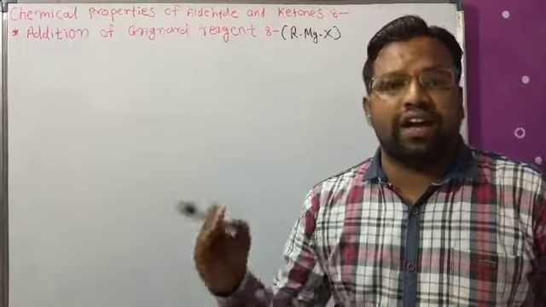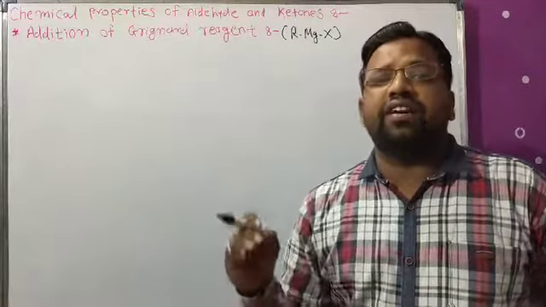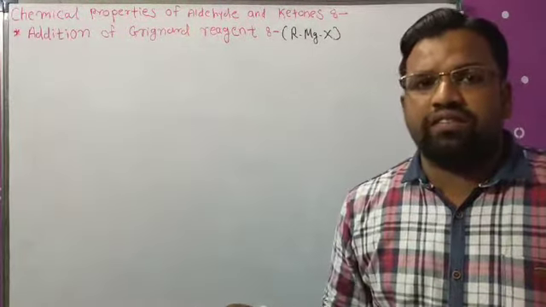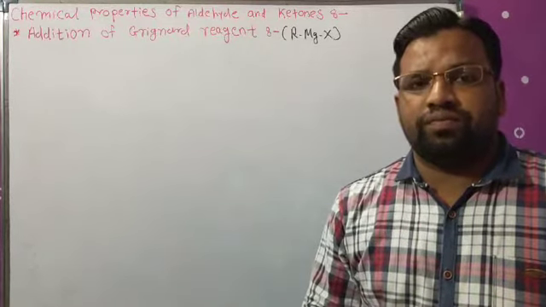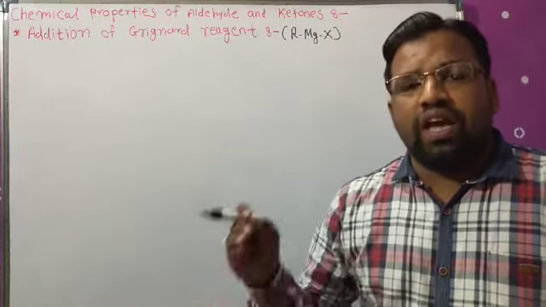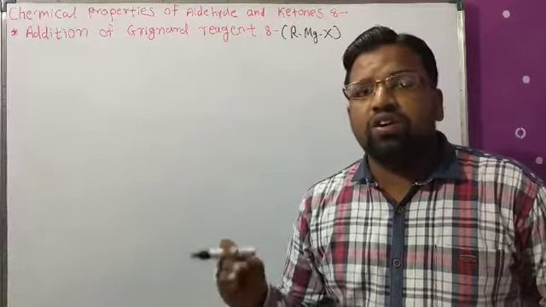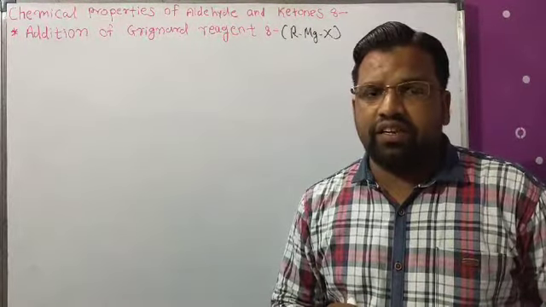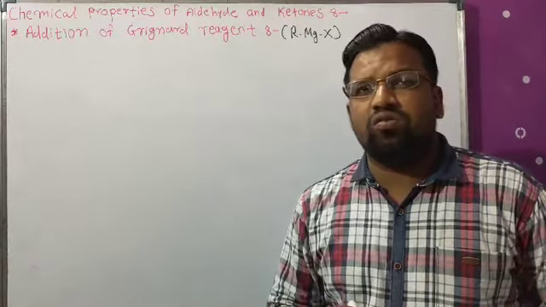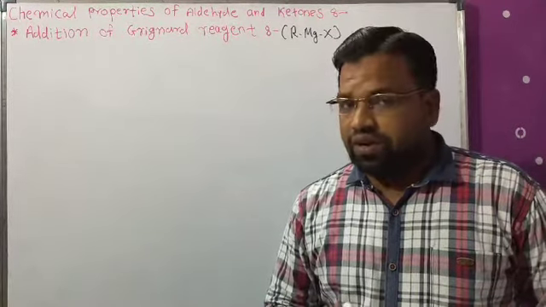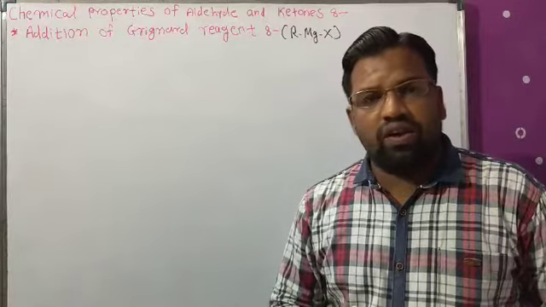Firstly it gives an addition compound, or complex, which further undergoes acidic hydrolysis to give alcohols. This is a very important reaction, and it is also seen in chapter 11, that is, alcohols, phenols and ethers.